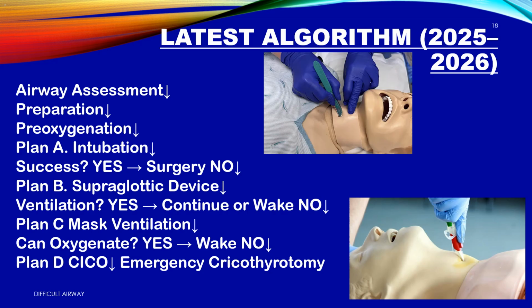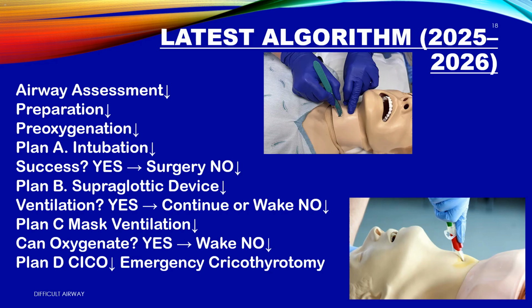Can you oxygenate? Yes. Then wake the patient safely. No. Then this is CICO. Go to Plan D. CICO. Then emergency front of neck access. CICO equals can't intubate, can't oxygenate. This is an airway emergency. Action: perform emergency cricothyrotomy immediately.